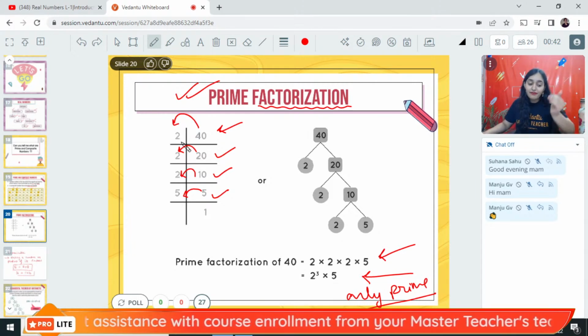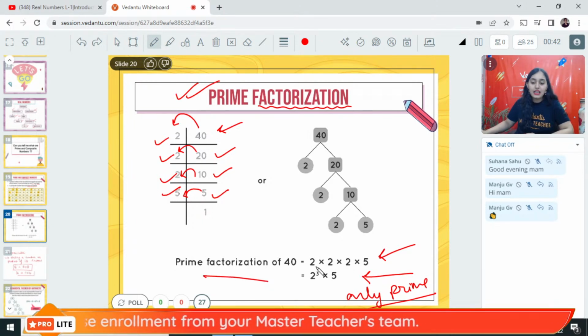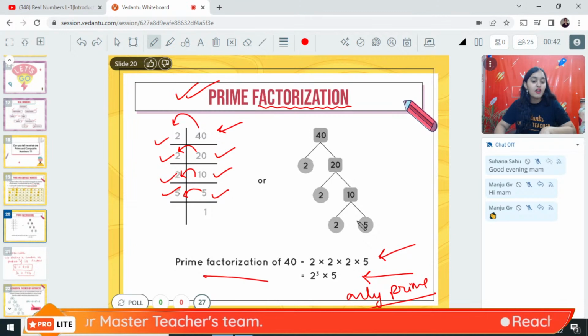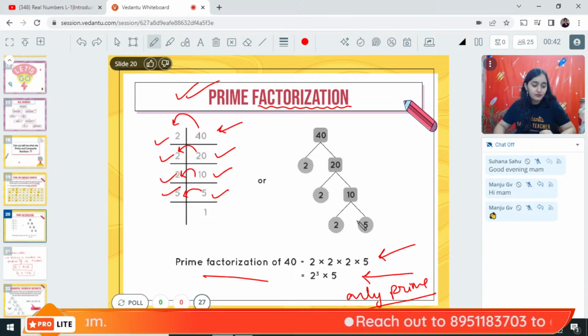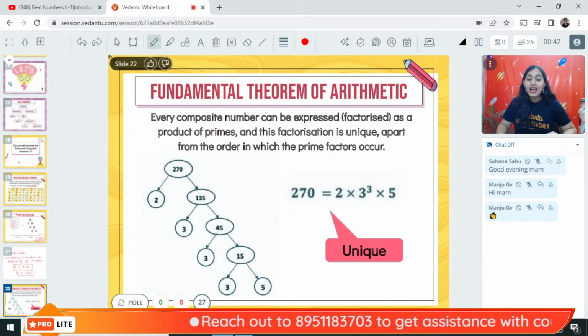So what are the prime factors of this number? 2, 2, 2, 5. So what is prime factorization? 2 into 2 into 2 into 5. That is the prime factorization of the number. All of you know how to calculate prime factorization? Hi Jayavardhan. All of you know about it, right?